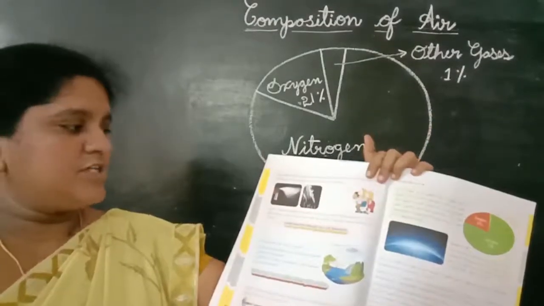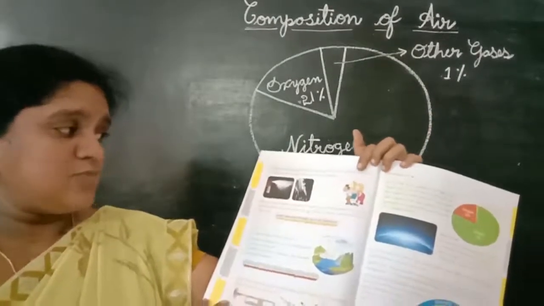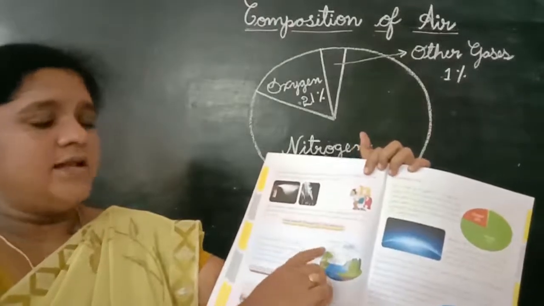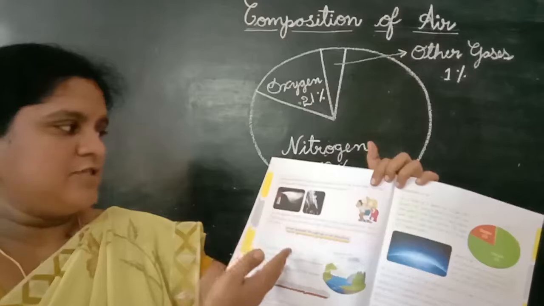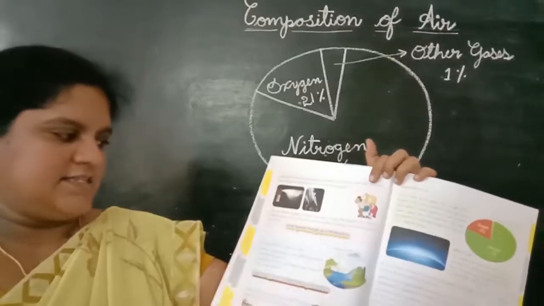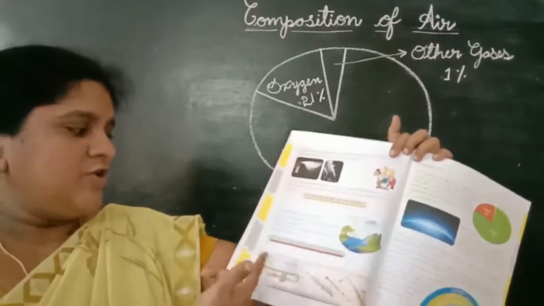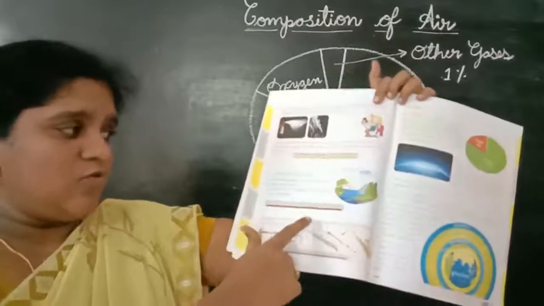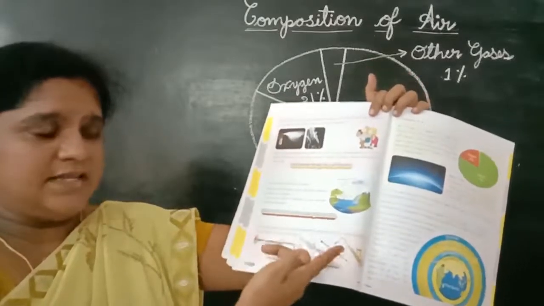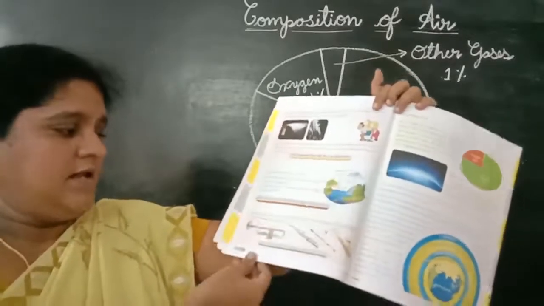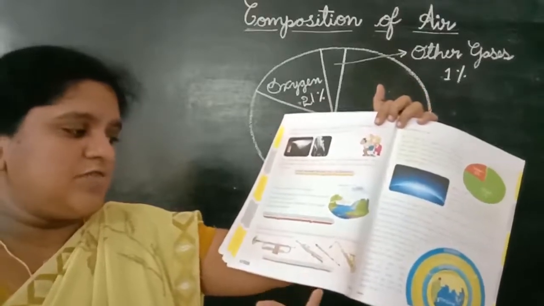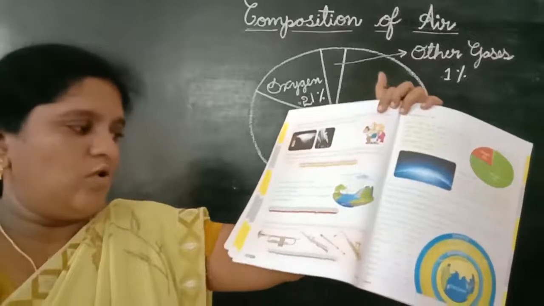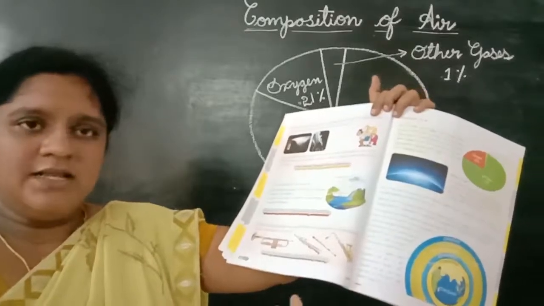Next, importance of air, children. Smell spreads through air in all directions. Example, spray some perfumes or incense sticks. Next, children, without air, there is neither water cycle nor rains. Example, water cycle. Next, importance of air, children. We can play some musical instruments with the help of air only. Example, musical instruments.